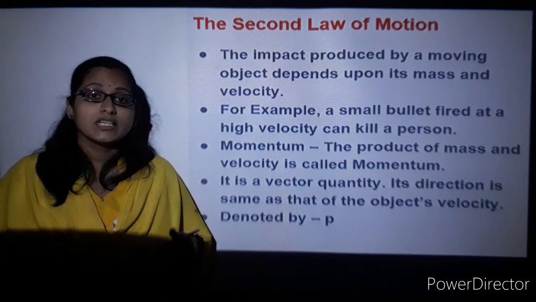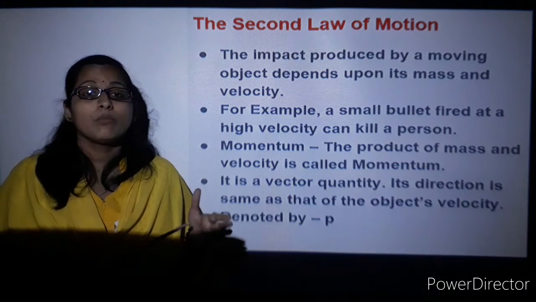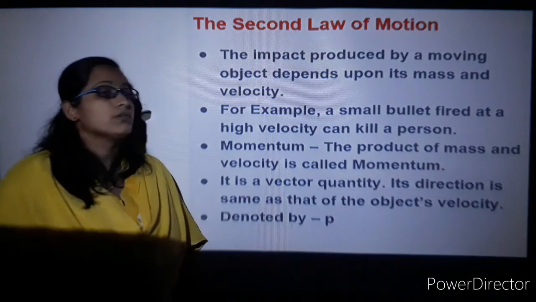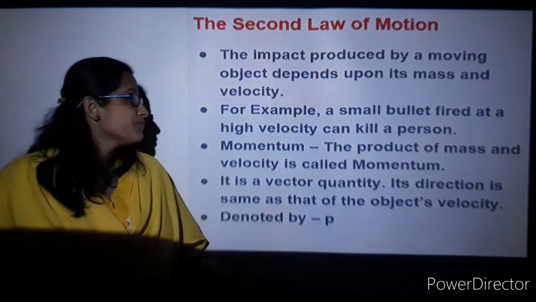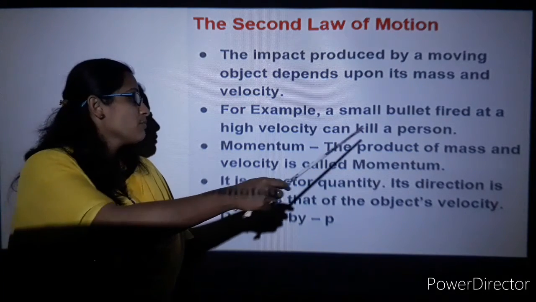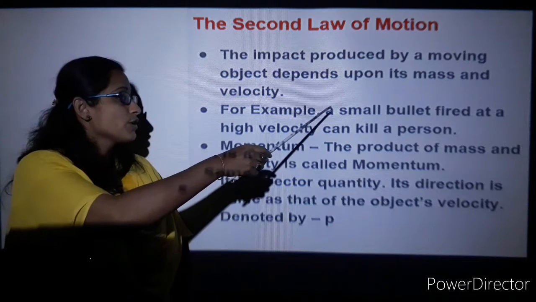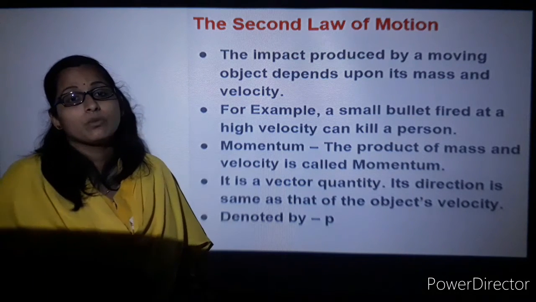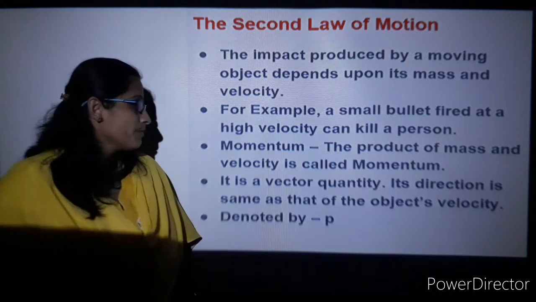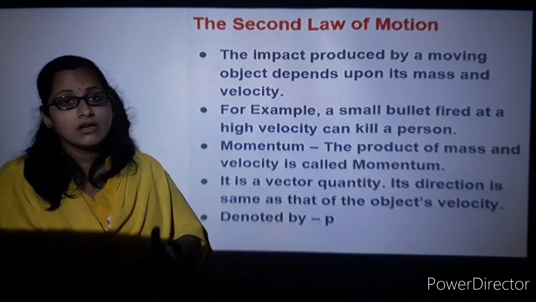The trigger applies more force that pushes the bullet forward with a higher velocity. So, momentum. What is momentum? It is the product of mass and velocity. The product of the mass and the velocity of a particular object is known as momentum, and it is a vector quantity.